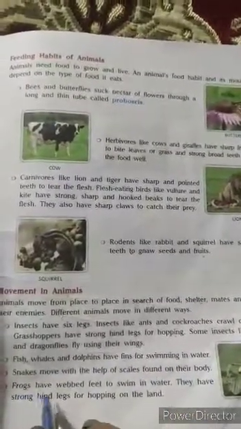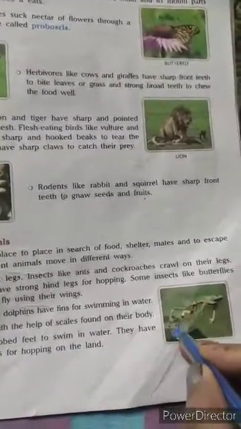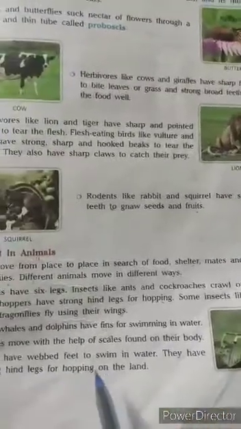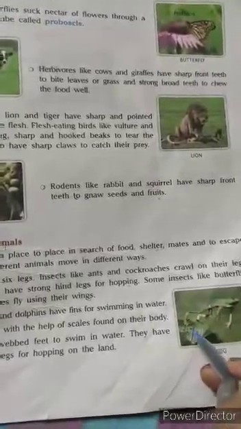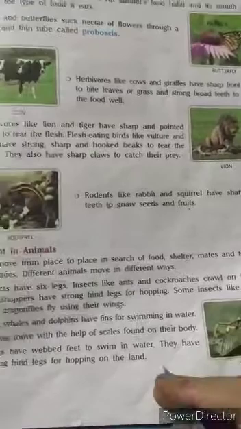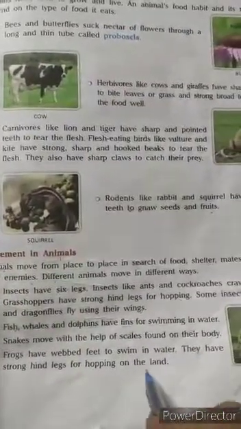Frog. Frogs have webbed feet. As you can see here in the diagram also, the frog has webbed feet to swim in water. They use their webbed feet when they are in the water. They use their webbed feet to swim in the water. And they have strong hind legs for hopping on the land.